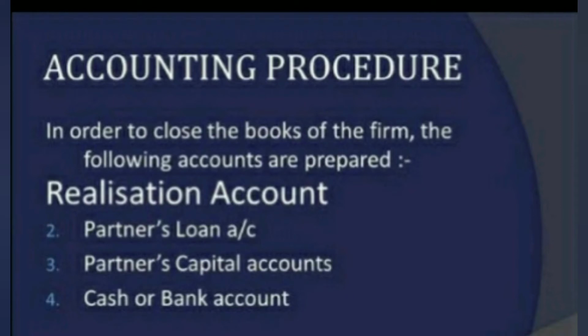Accounting procedures on dissolution of firm. In order to close the books of the firm on dissolution, the following accounts are opened in the order given below. First one, realization account. Second one, partners' loan account. Third one is partners' capital account, and fourth one is cash or bank account.